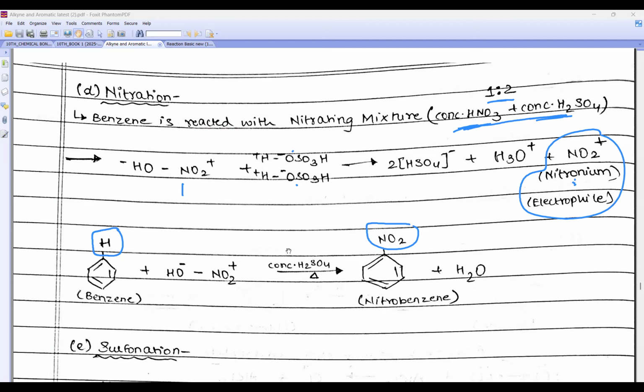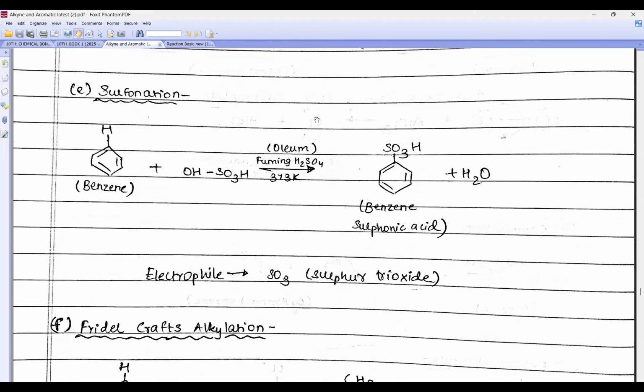Chinmay beta, in sulfonation what will we use? Sulfuric acid. I can write sulfuric acid, H2SO4, by splitting it: H2 is there, one S, and O3 and one O4. Now see here, this will go away as water and SO3 will go up. Can you see? This is benzene and this is sulfonic acid. Now in this reaction, can you see hydrogen is replaced by sulfonic acid group or not, tell me?